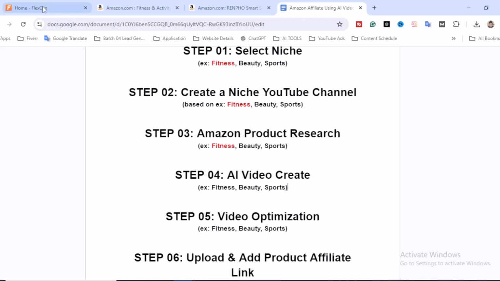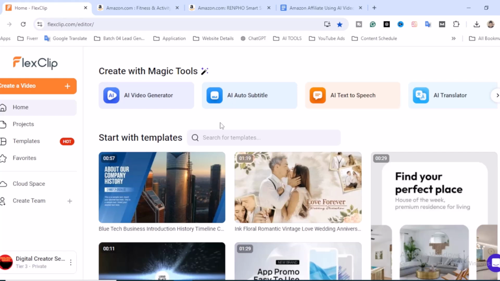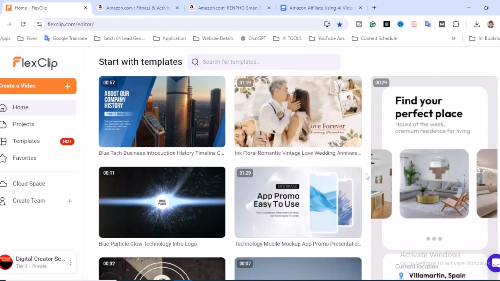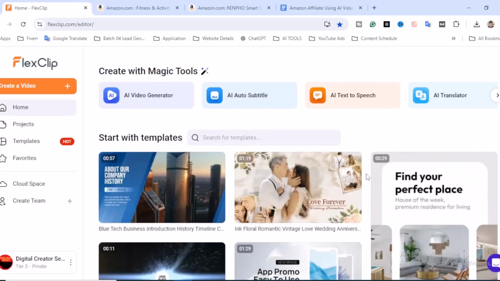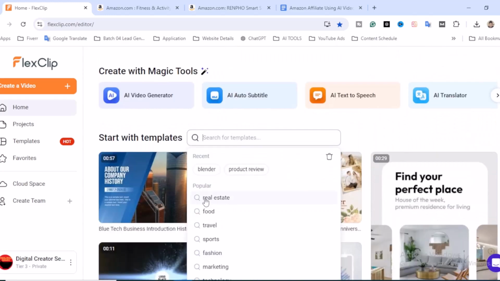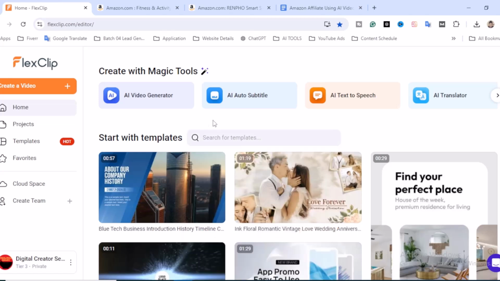I'm going to use flexscript.com. It's an AI tool, and you'll find their magic tools like AI video generator, auto subtitle, AI text to speech, AI translator, and many more. You'll also find lots of different templates, so you can create real estate, food, travel, sports, fashion, marketing, and many other videos. In this tutorial I'm going to show you URL to video, that means Amazon URL to video.